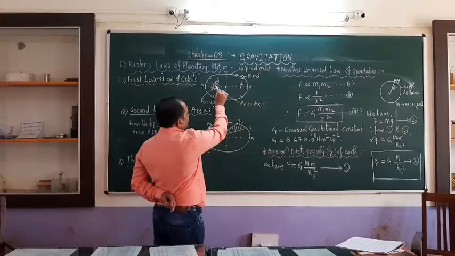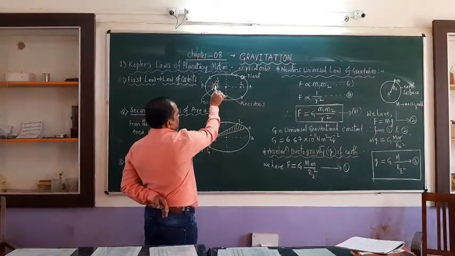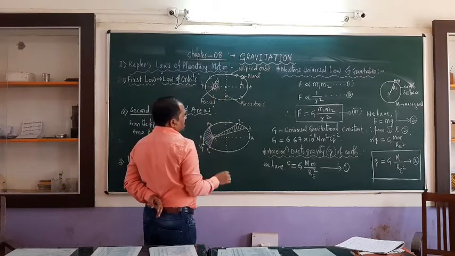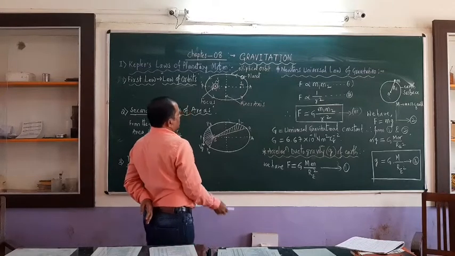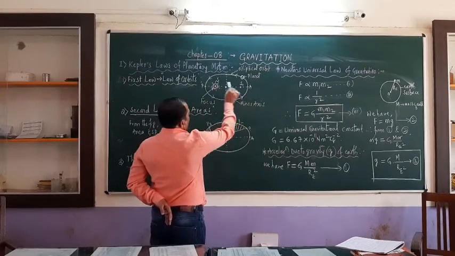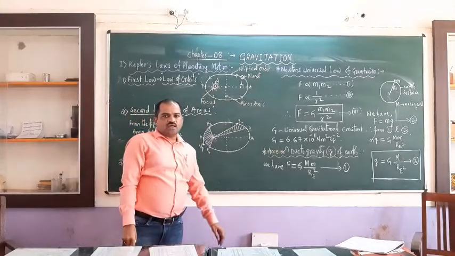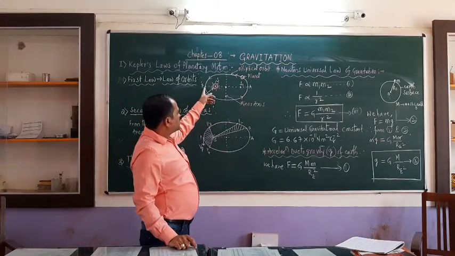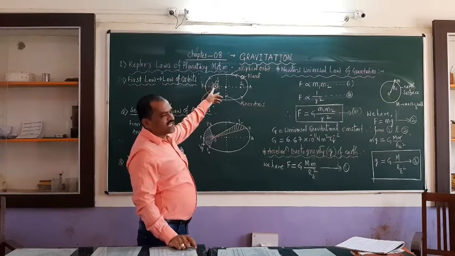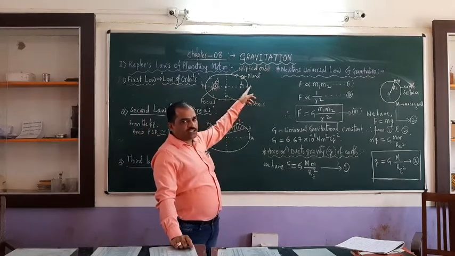Let the sun be at one of the centers of the elliptical orbit. Here we have shown the position of the sun, and this is the other center of the elliptical orbit. You can observe we have written A here and P here. P is called perihelion, the nearest point of the planet from the sun. The farthest point of the planet from the sun is called aphelion.